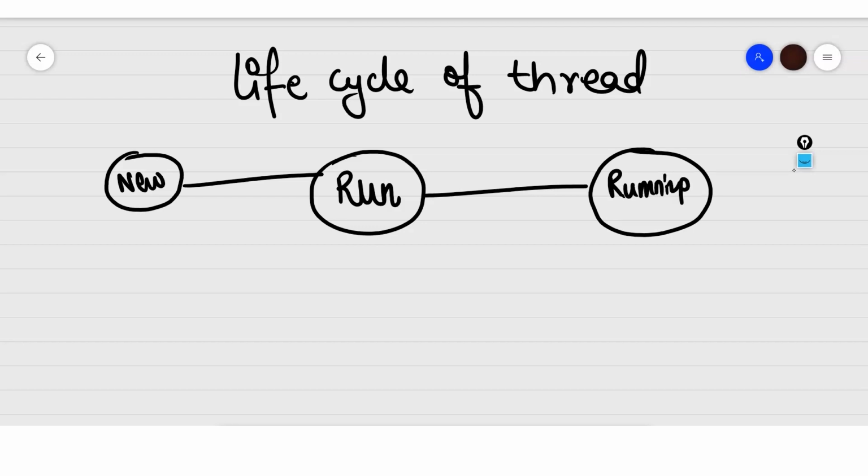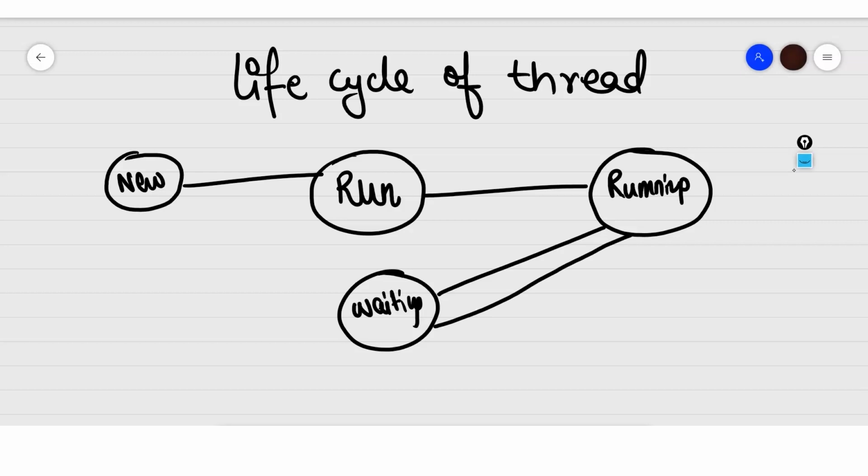After the running phase we can have one phase that is known as the waiting phase. Let's say our thread is waiting for some information, or our process requires some information to work on, and then only it can take further steps. So here our thread is waiting. After waiting we can be back to the running phase, if the waiting period is done, and the thread can resume running.